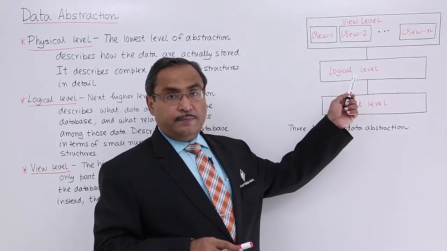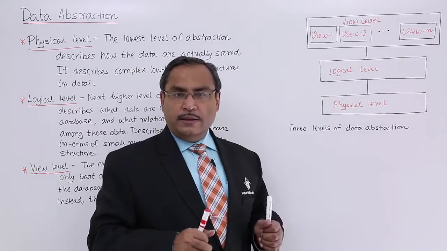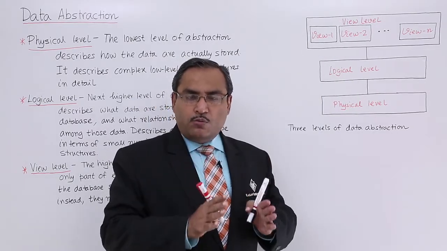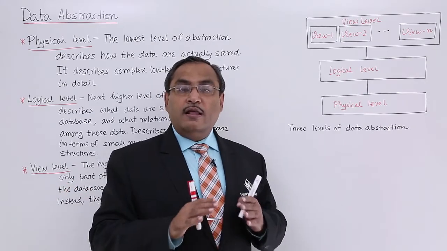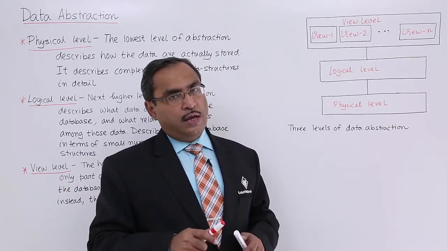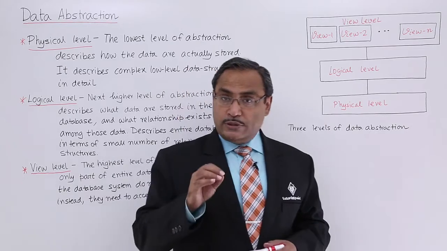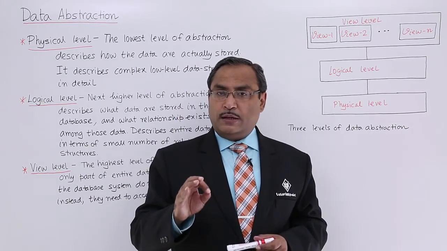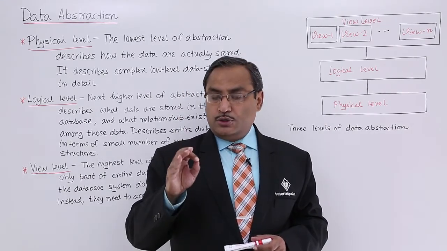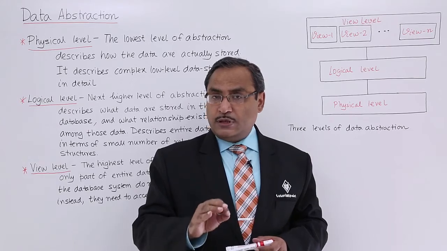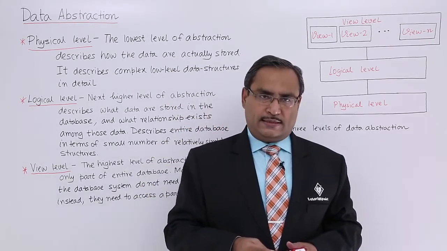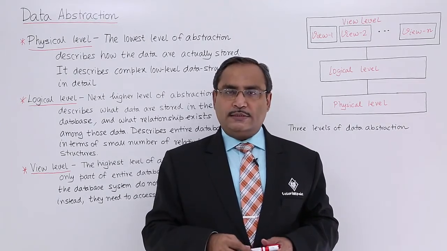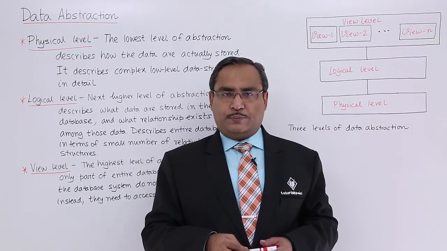In case of the view level, it is divided into view 1, view 2, view 3, up to view n, for n levels of abstraction of the users. Through these views, a user can see that portion of the database which is required by the respective user and which is allowed to the user to access. In this way, we have discussed this topic, that is data abstraction.